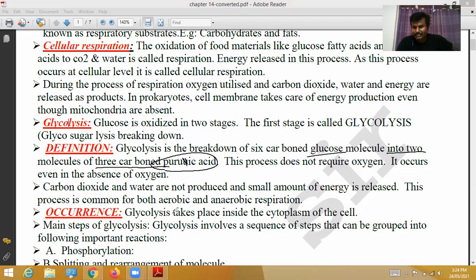Pyruvic acid. Okay, definition. Define glycolysis, 1 mark definition. Glycolysis is the breakdown of 6-carbon glucose, C6H12O6.